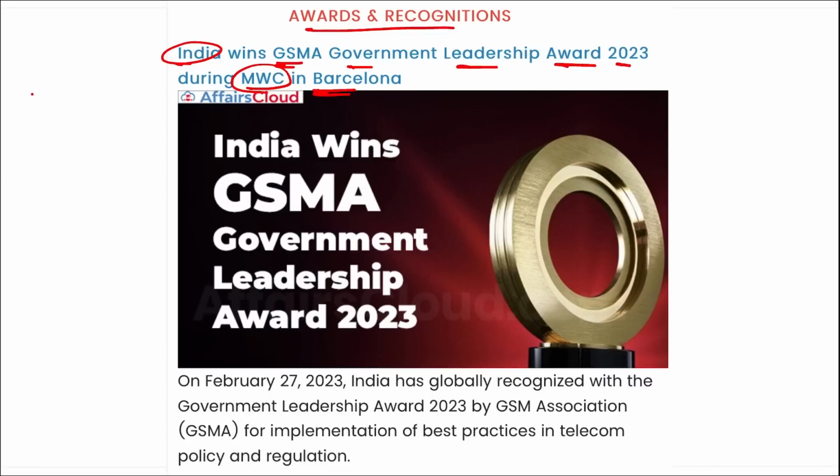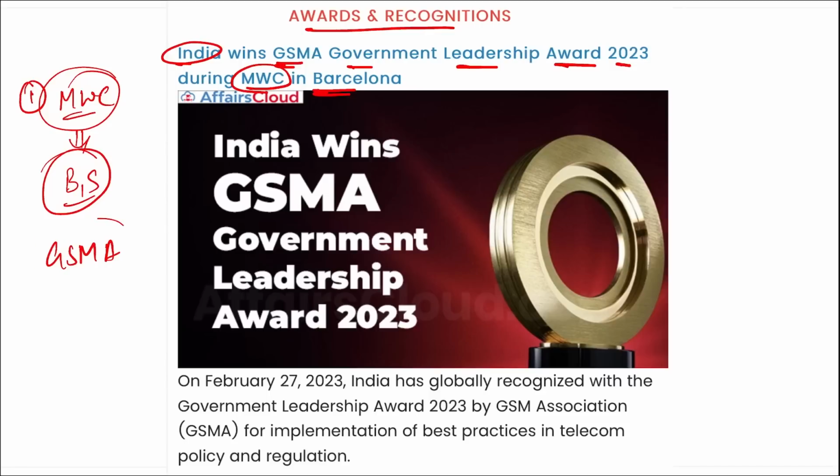held in Barcelona, Spain. So first question that can be asked is, where was your MWC held, that is your Mobile World Congress? It was held in Barcelona, Spain. Next question, who was declared the winner in the ceremony of GSMA during the MWC, that is your during the World Mobile Congress 2023? It is your India that was declared as the global leader or winner.